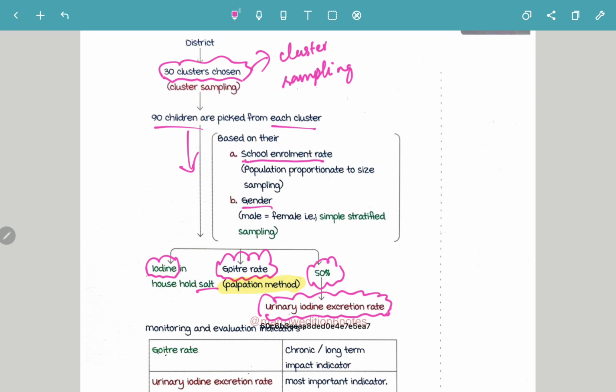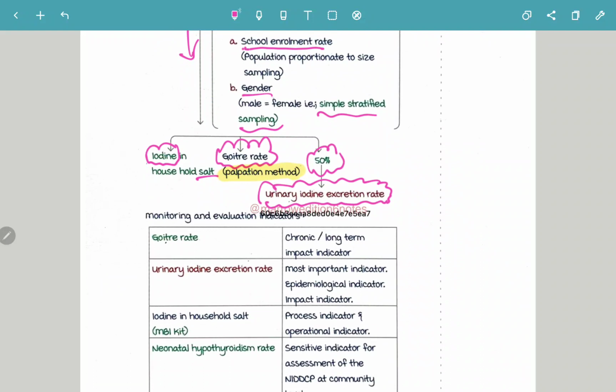That is known as cluster sampling. So how are these 90 children going to be picked is by school enrollment rate, because the population is going to be directly proportional to the sampling size. And then gender, if mostly male, it will be equal to female, and it's going to be a simple stratified sampling. And then you're going to look for these three things.